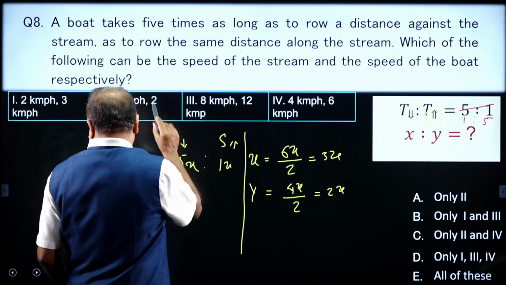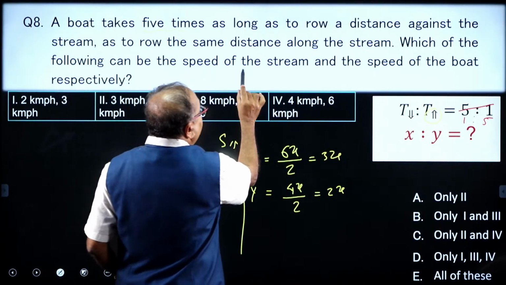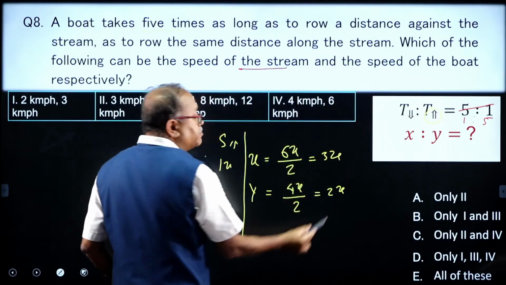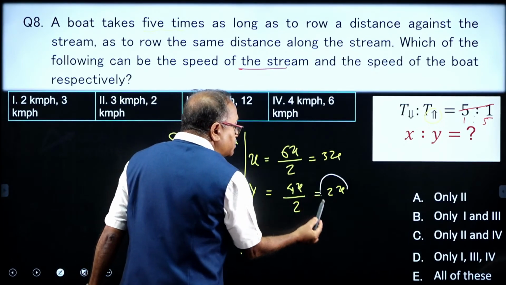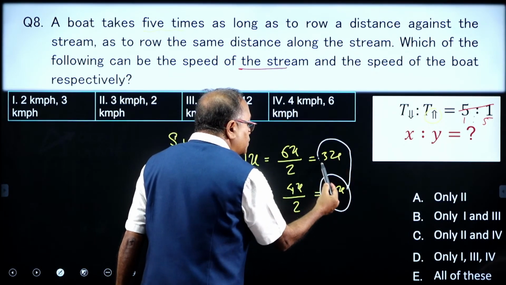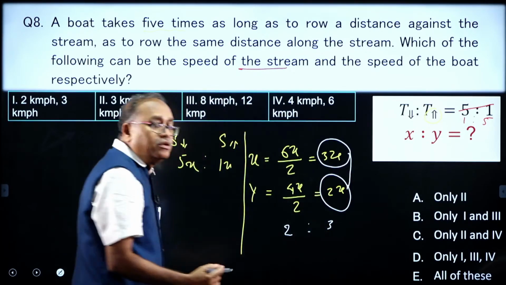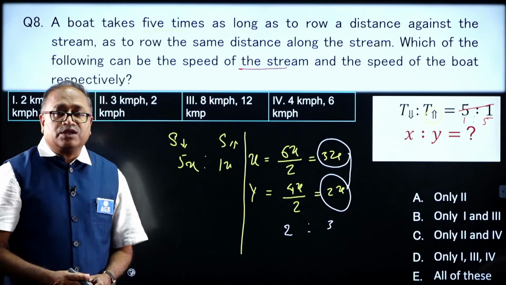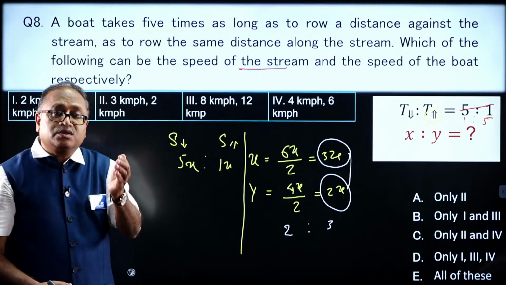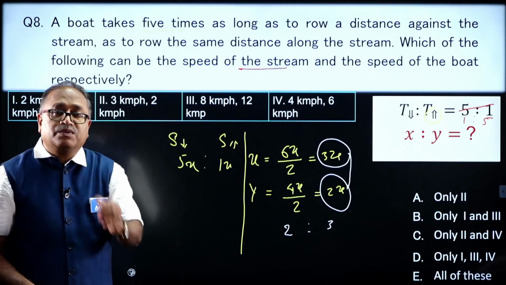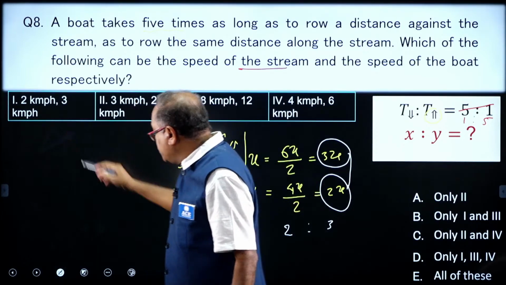So, look at the order in which the question asked. Speed of the stream to speed of the boat. You are asked to find out the ratio of speed of the stream to speed of the boat. Speed of the stream to speed of the boat should be in the ratio of 2:3. So, any values given over here in 2:3 format are possible. Now, come to the very first one, here it is 2:3.